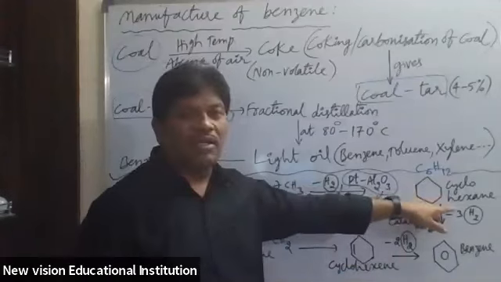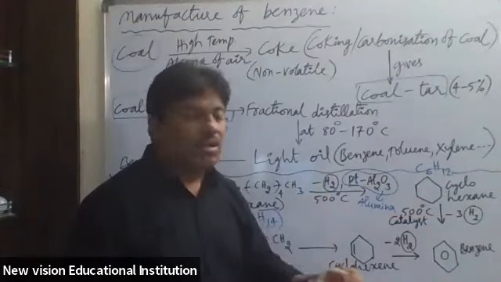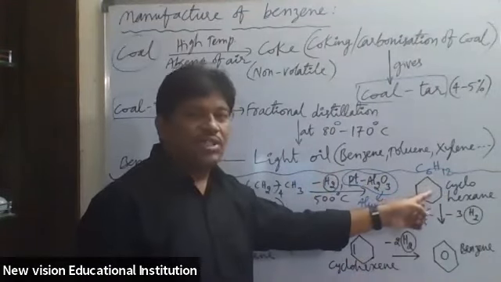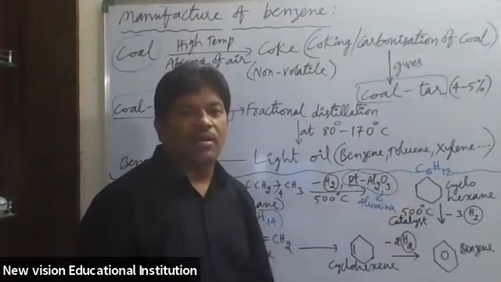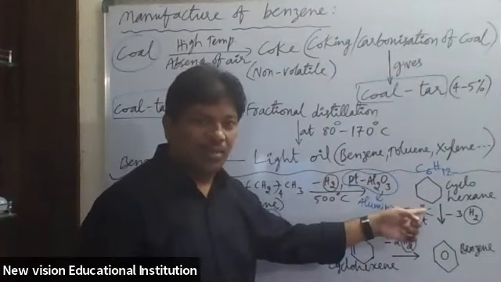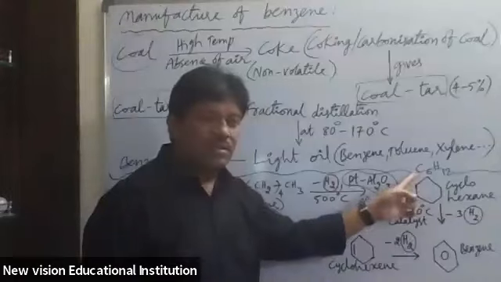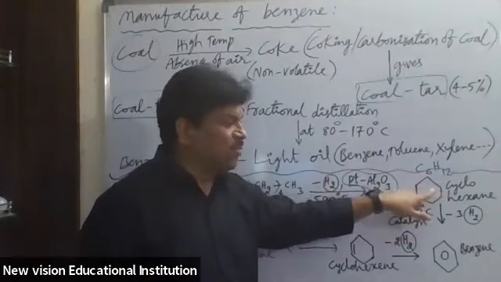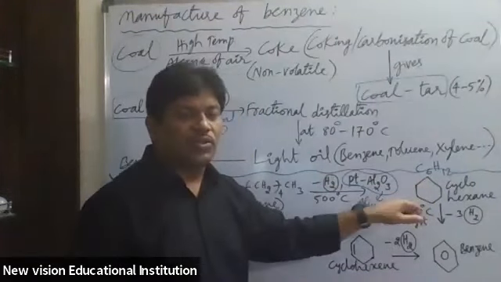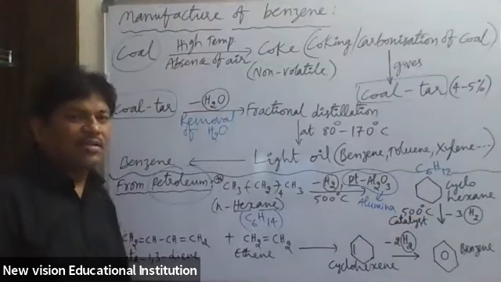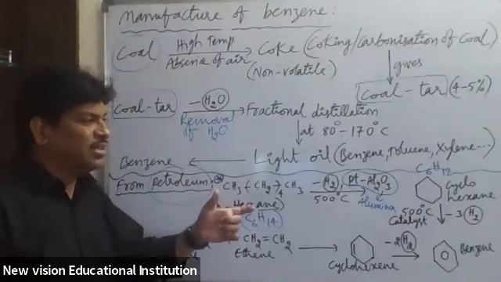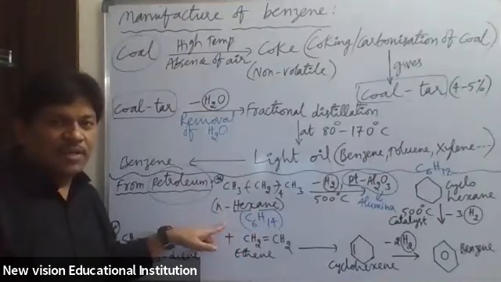Cyclohexane, also called hexamethylene, is an alicyclic compound. All single bonds, like aliphatic compounds, and it is a cyclic compound. So it is alicyclic. Cyclohexane is obtained from N-hexane.